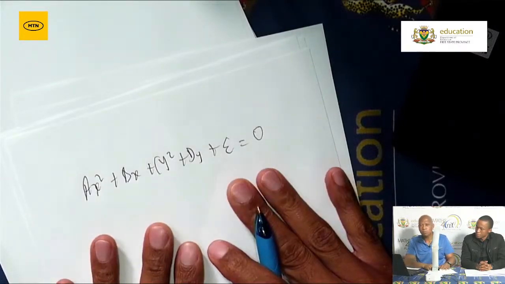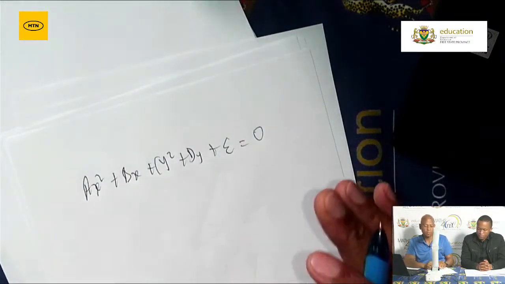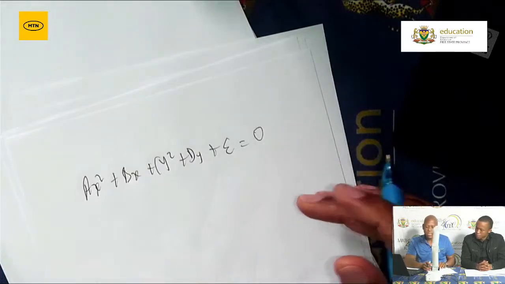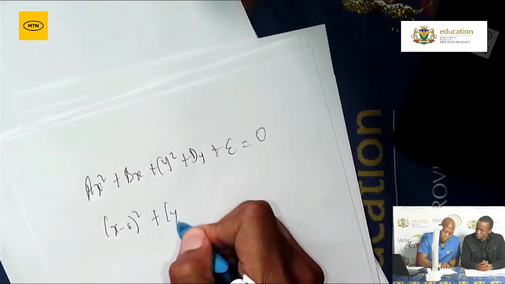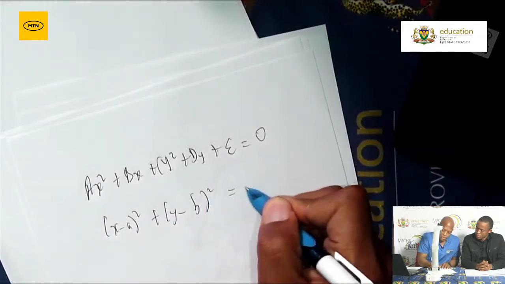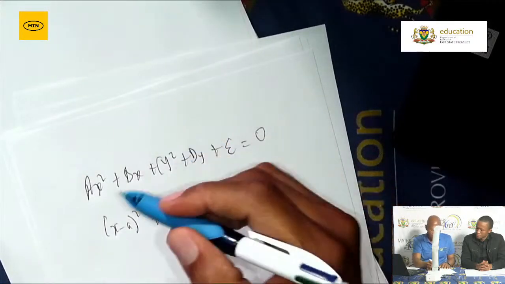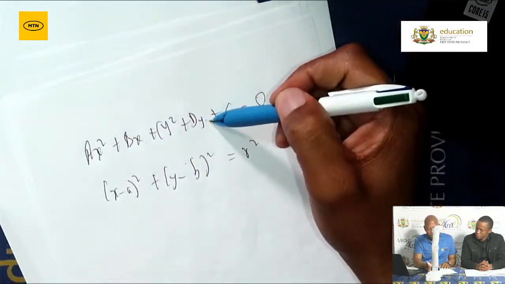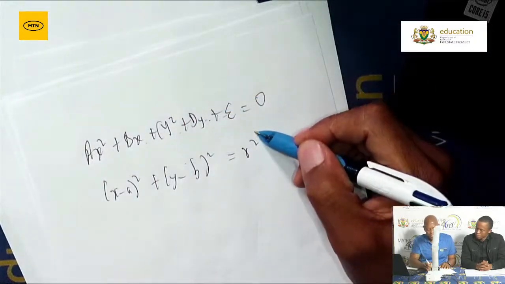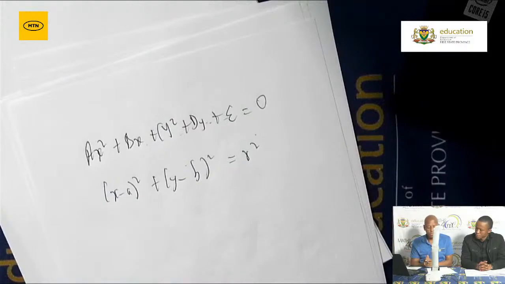You remember you spoke about completing the square in grade 11. Now you need it. You need to complete the square to make sure that you can now write this equation in the format (x minus a) all squared plus (y minus b) all squared is equal to r squared. Now how to do that? You complete the square. The first step, group the like terms together, the ones with x together and the y's together. Then you take the constant to the other side. Then it will work, right? Remember, when you add something to this side, you must also do it on the right hand side.